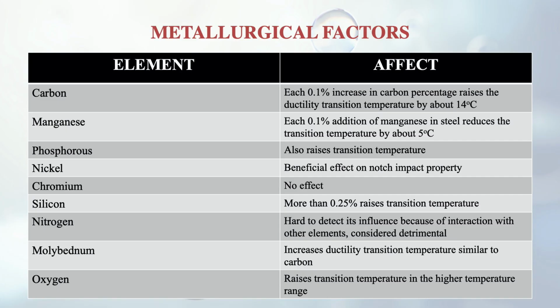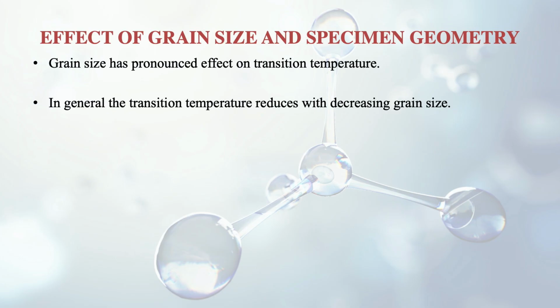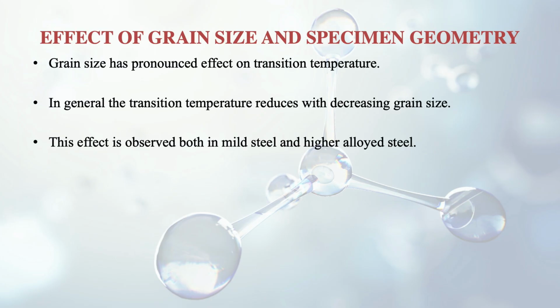Nitrogen, it is very hard to detect the influence of this, but it is said that because of interaction with other elements, it is considered detrimental. Molybdenum increases ductility transition temperature similar to carbon. And oxygen raises transition temperature in the higher temperature range. Then grain size and specimen geometry also affect the impact toughness. How does the grain size affect? It is generally seen that the transition temperature reduces with decreasing grain size. This effect is observed both in mild steel and higher alloyed steel.